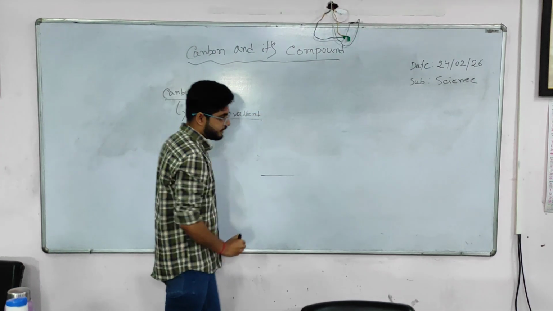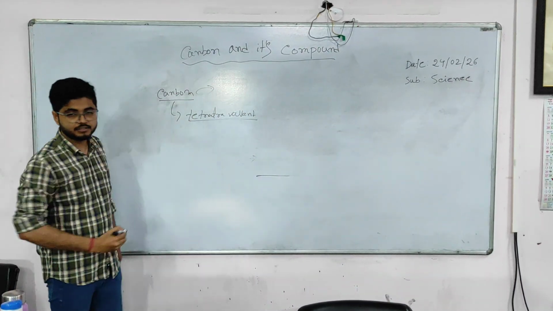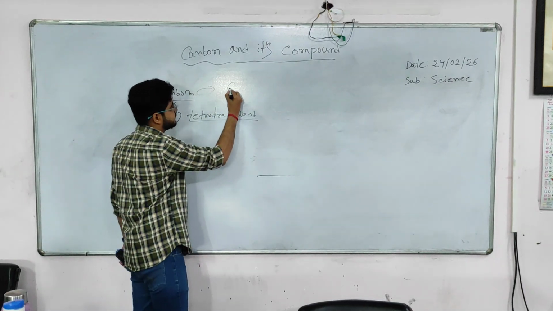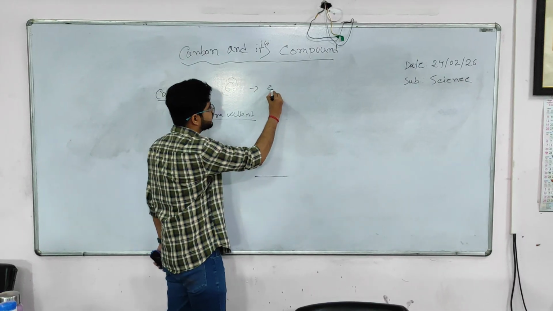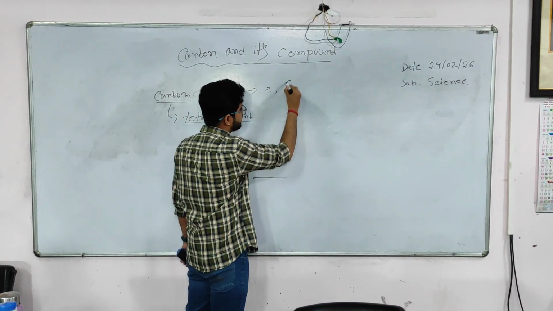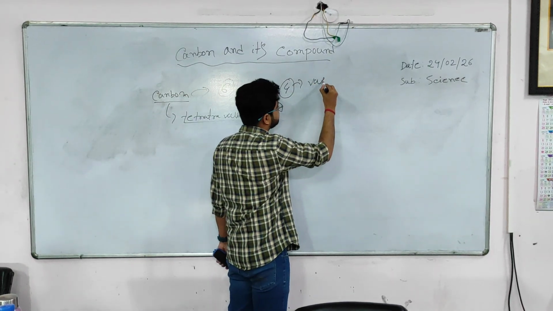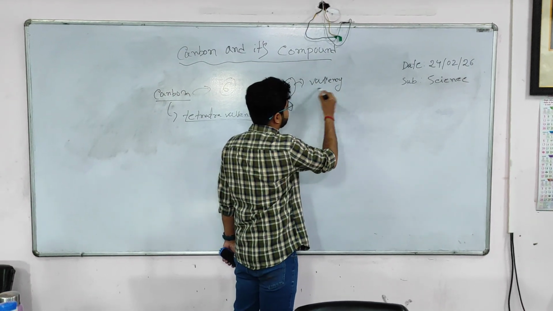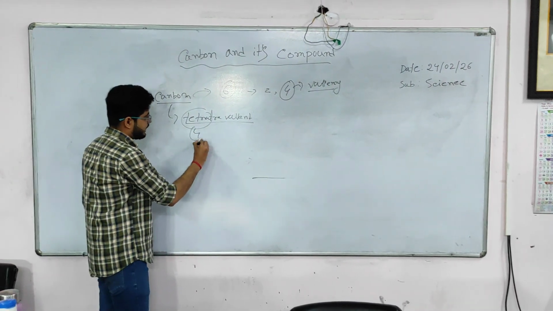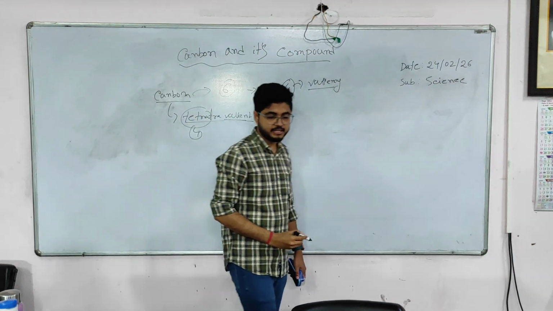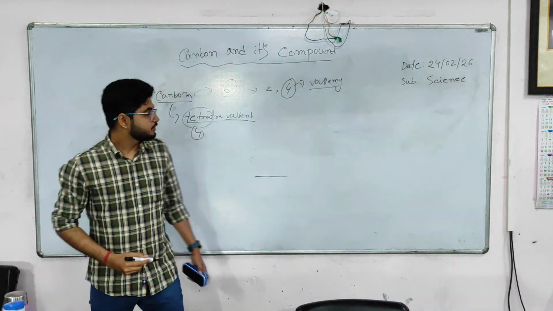What is the meaning of tetravalent? We know the atomic number of carbon is 6. So what will be the electronic configuration? In the first shell there will be 2 electrons, and in the second shell there will be 4 electrons. That means the valency of carbon is 4. Tetra means 4 and valent means valency. So carbon has 4 valence electrons.